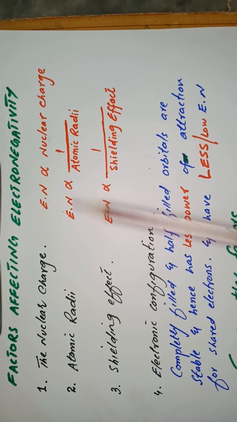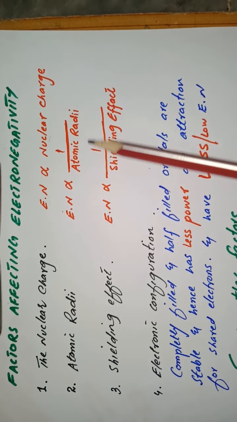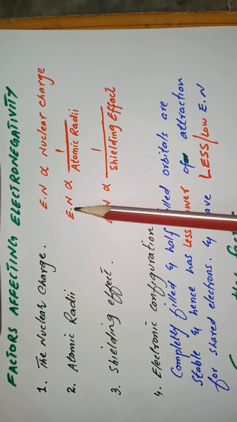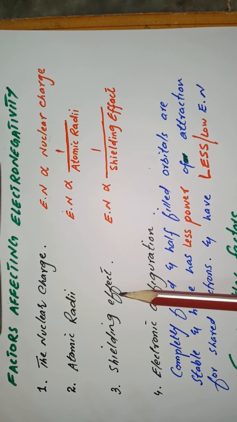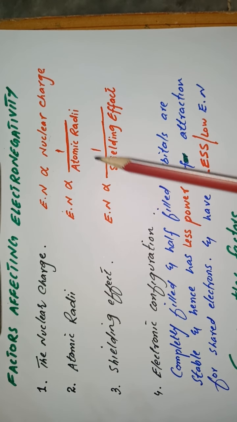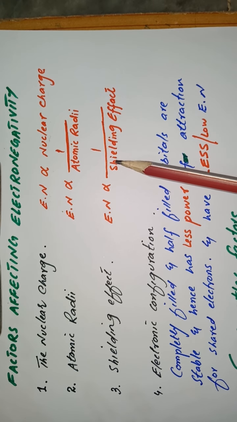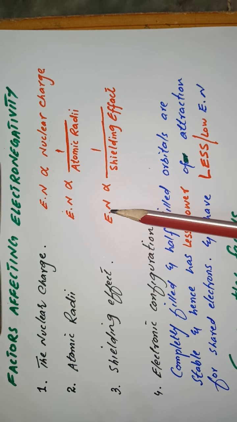The atomic radii. Electronegativity is inversely proportional to atomic radii. Greater the atomic radius, lesser will be the value of electronegativity. Shielding effect. Electronegativity is inversely proportional to shielding effect. As the shielding effect increases, the value of electronegativity decreases.